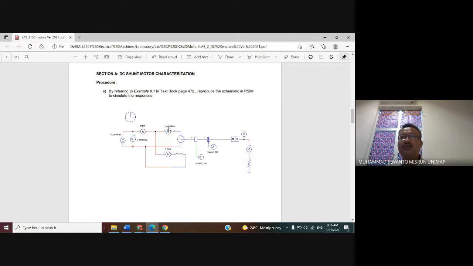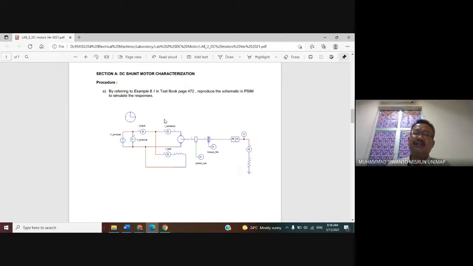Between the armature and field winding, we can connect this motor in parallel or series, depending on what we want.